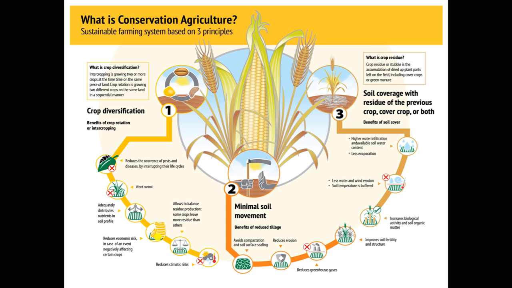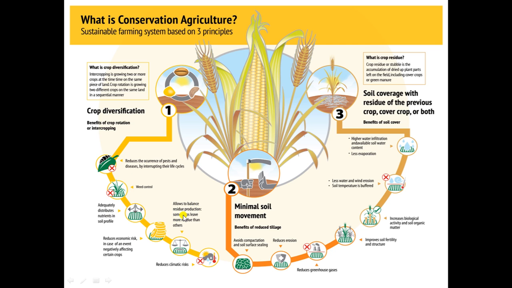So the economic risk is also reduced because of crop diversification, and definitely natural resources are being conserved because we are following crop rotation. So soil fertility, soil physical status and water holding capacity are improving.